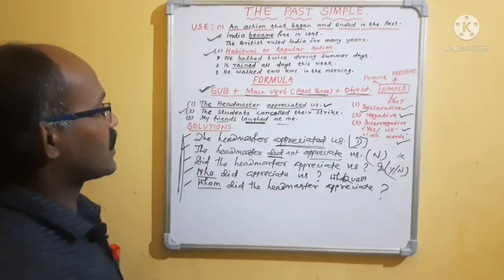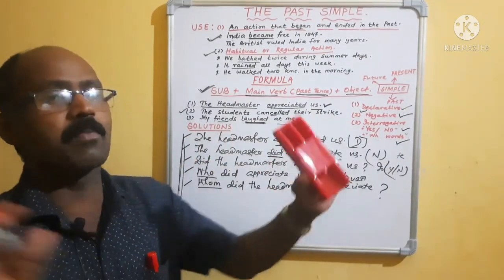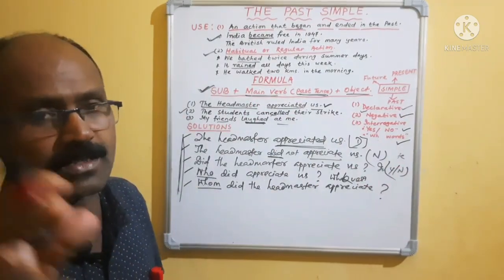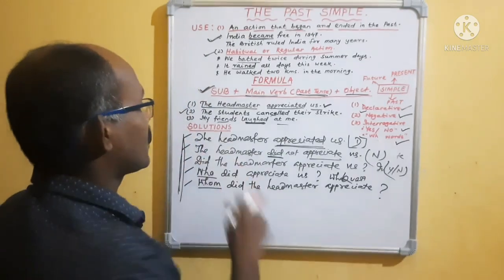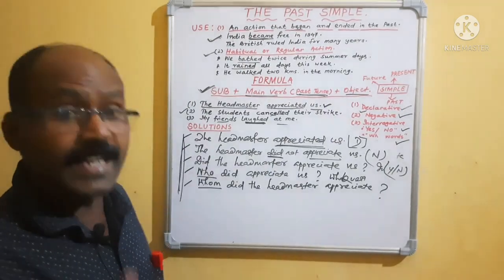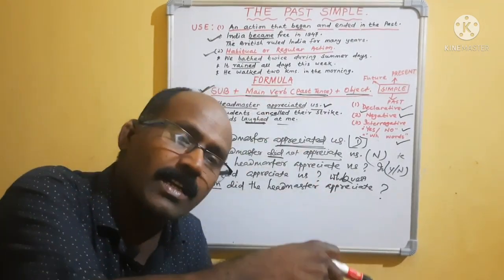Number one: the students cancelled their strike. First you think, cancelled means did plus cancel. So what will the negative be? Did plus cancel, in between you use not: did not cancel. So, the students did not cancel their strike. Negative. Then interrogative: cancelled means did plus cancel, you take the did first.